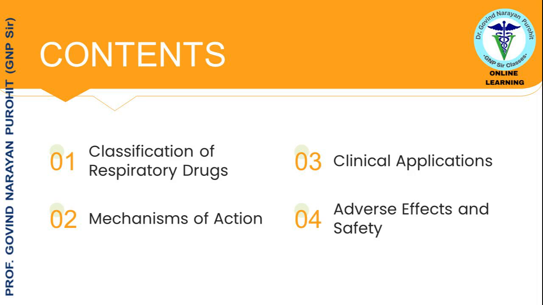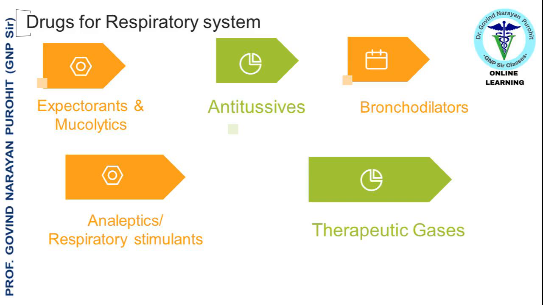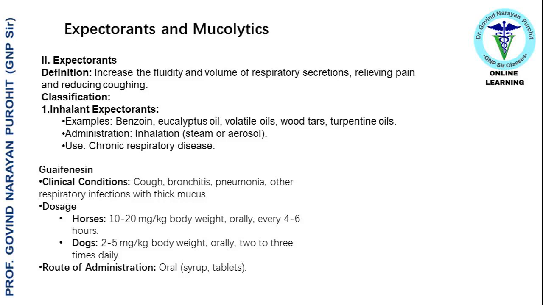Here are the contents of today's lecture: the classification of respiratory drugs, their mechanism of action, the clinical implications, and the adverse effects and safety. Now let us classify the respiratory drugs. The drugs acting on the respiratory system can be classified as expectorants and mucolytics, antitussives, bronchodilators, respiratory stimulants, and the therapeutic gases. Expectorants. Definition: increase the fluidity and volume of respiratory secretions, relieving pain and reducing coughing.